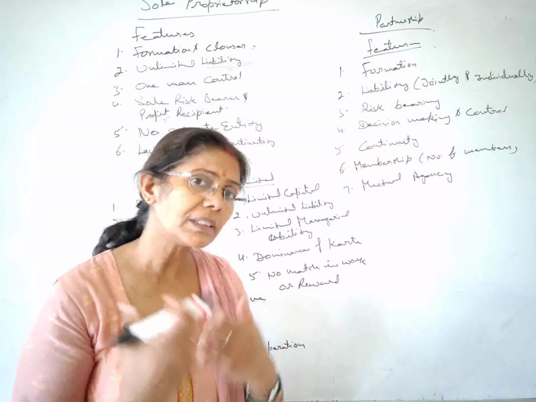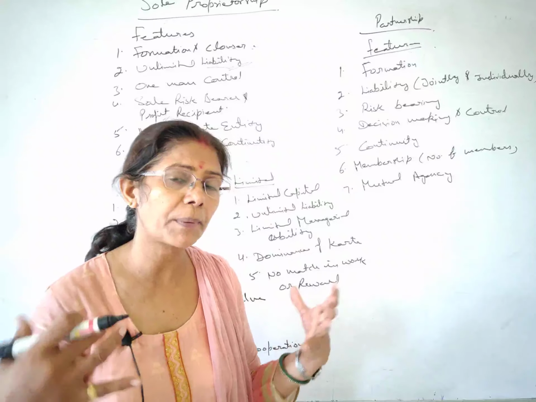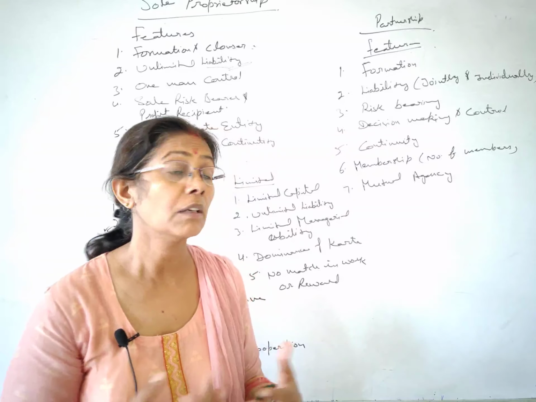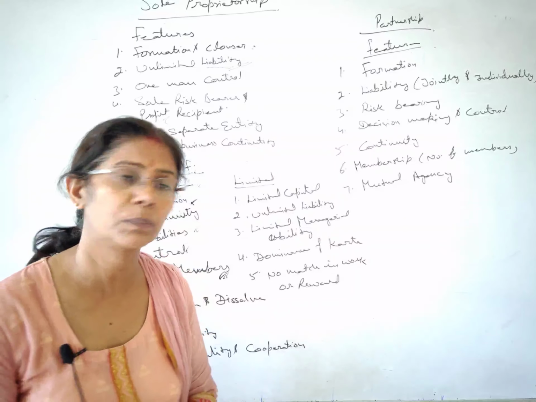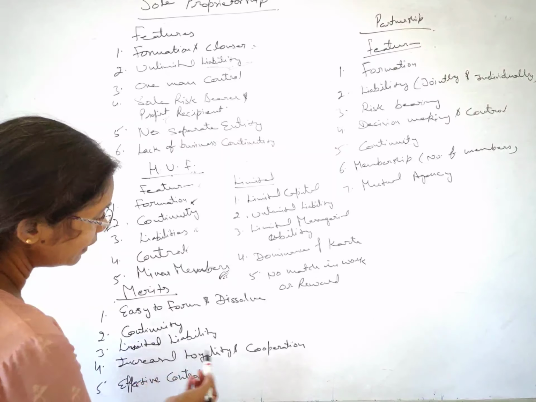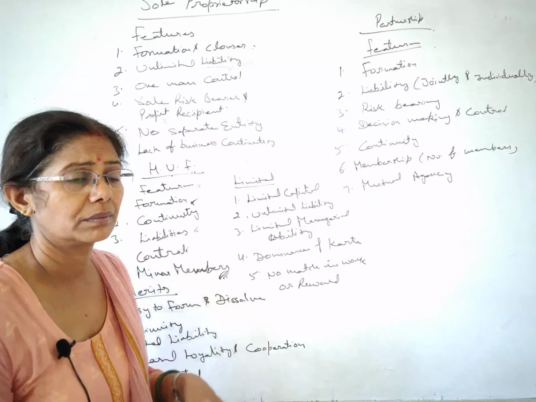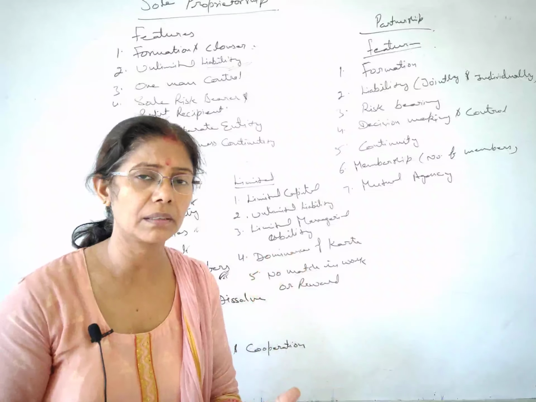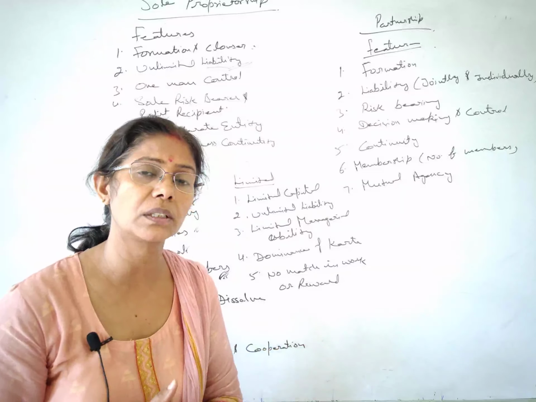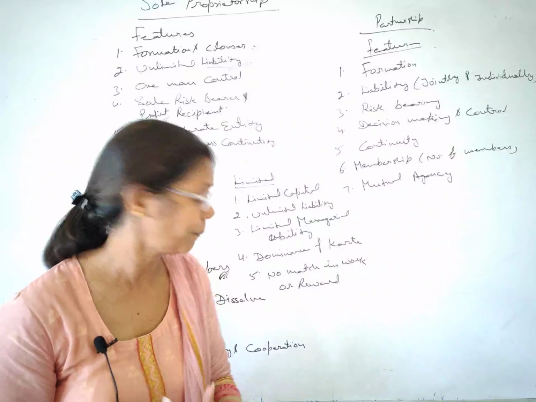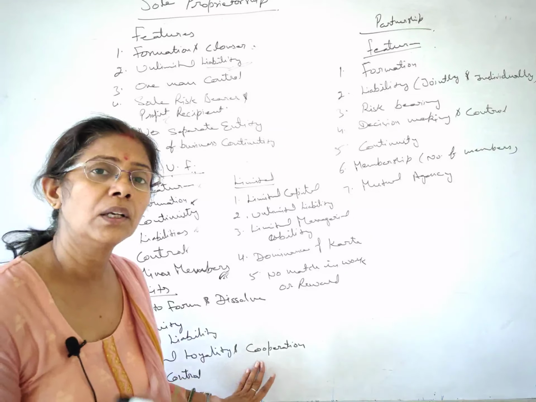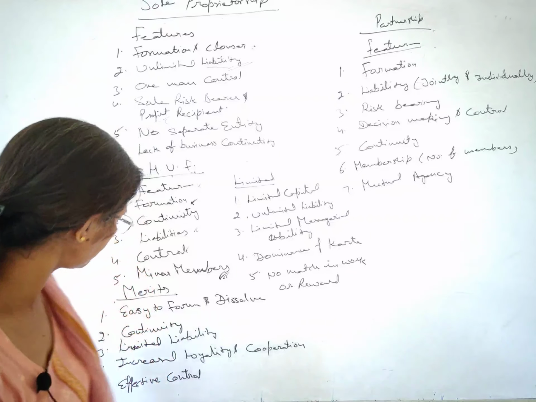So I have this sense that I will be cooperating with my family members, the co-partners of my Hindu undivided family business. So the loyalty increases, they are loyal to each other because everyone is working for the same motive, same family, same business, all right. And of course they are cooperating with each other.